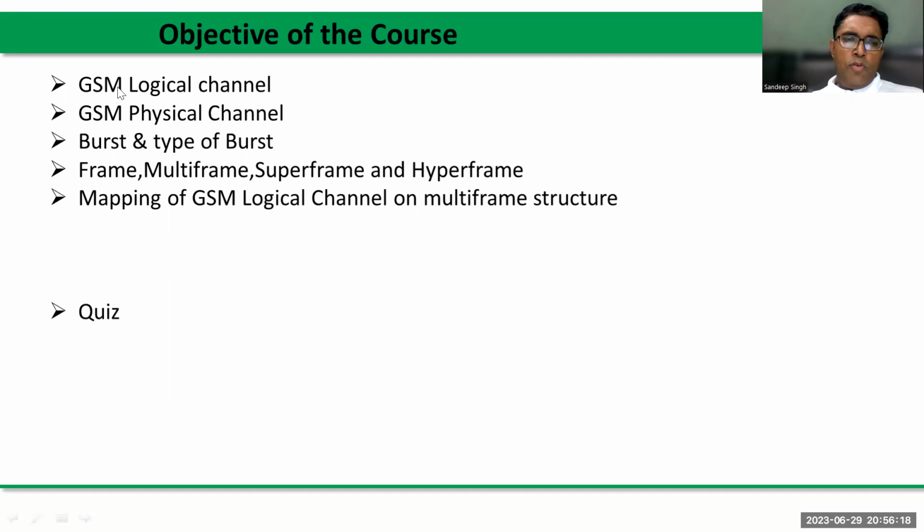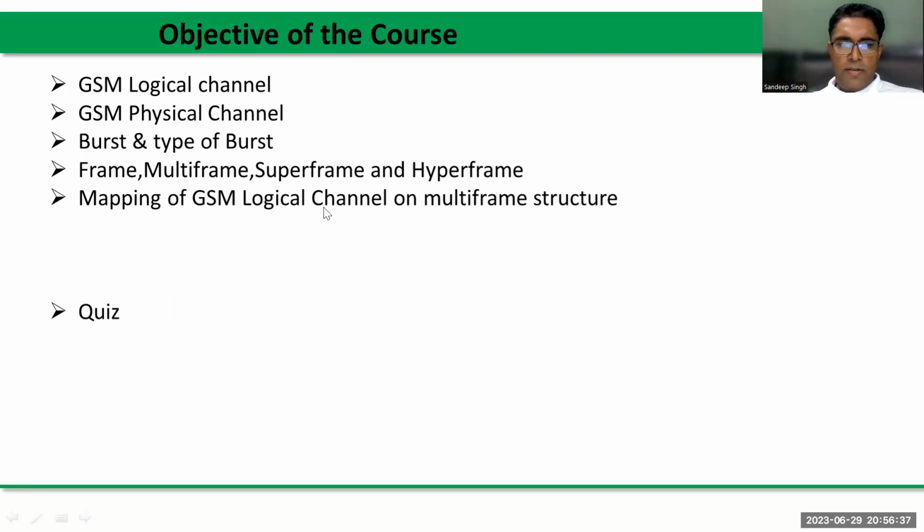The whole objective of this course is how logical channels are mapped on the physical channels, and then what is the sequence of physical channels that is transmitted one by one in the multi-frame structure or